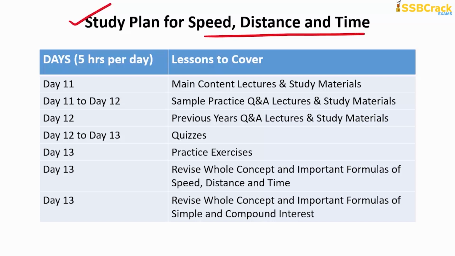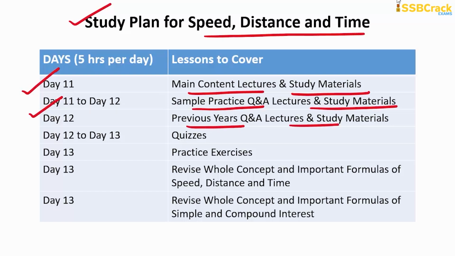Questions based upon races can also be formed. So you need to cover the main content lectures and study materials of speed, distance and time thoroughly on day 11. After that, from day 11 to day 12, complete your sample practice Q&A lectures and their study materials along with the previous year's Q&A lectures and their study materials, okay?